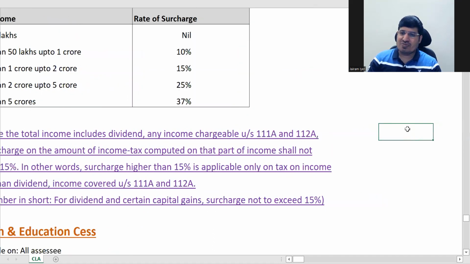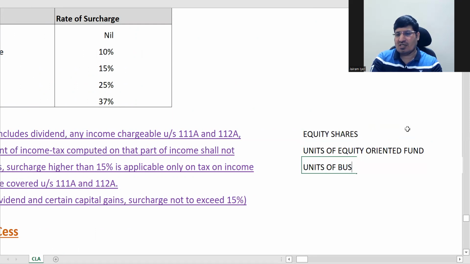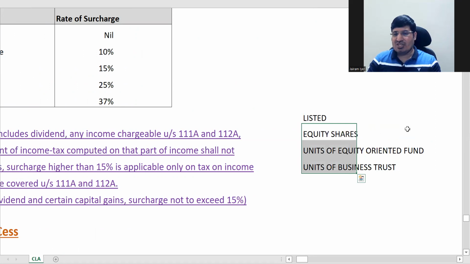There are only three incomes which fall under this, 111A and 112A. Equity shares, units of equity oriented fund, and units of business trust. So these three things are there, and all these should be listed. All these three are listed. So for this, if there is a short-term capital gain, then 111A applies. Otherwise, for long-term capital gain, 112A applies.